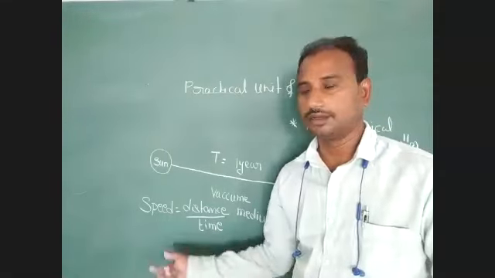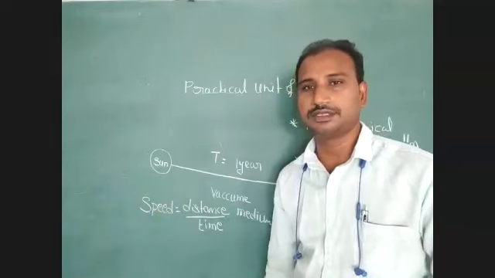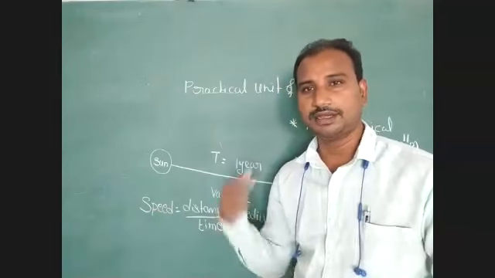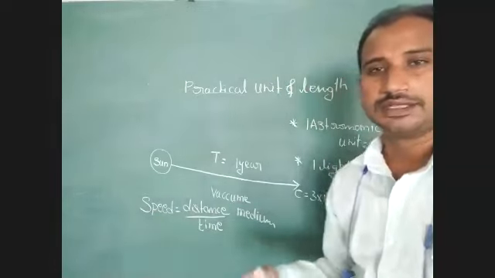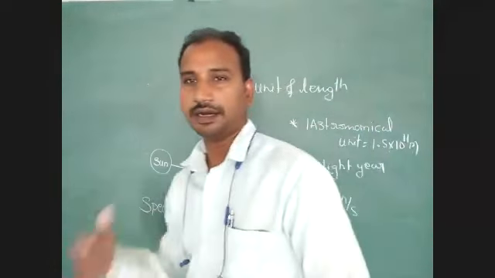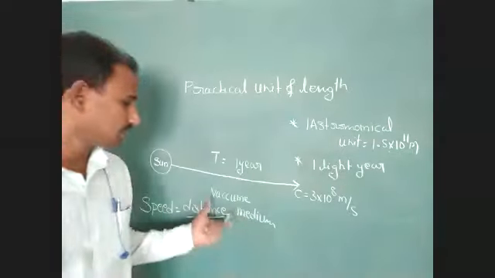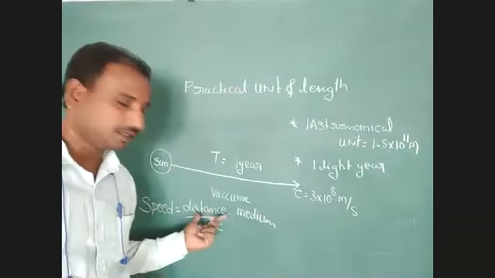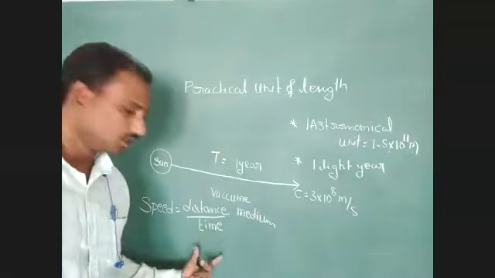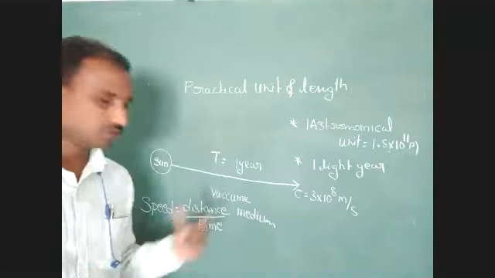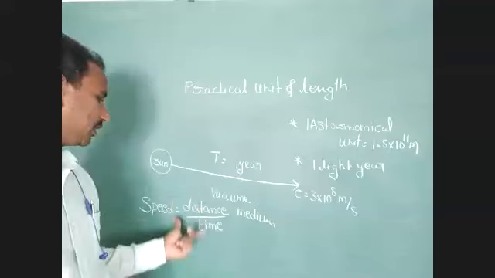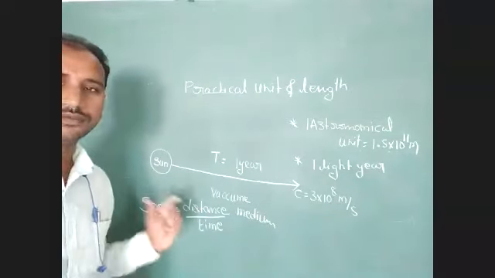While driving, you can observe the speed of a vehicle in the speedometer: 60 kilometer per hour, 70 kilometer per hour, 100 kilometer per hour. Kilometer means distance, hour means time. Distance divided by time.